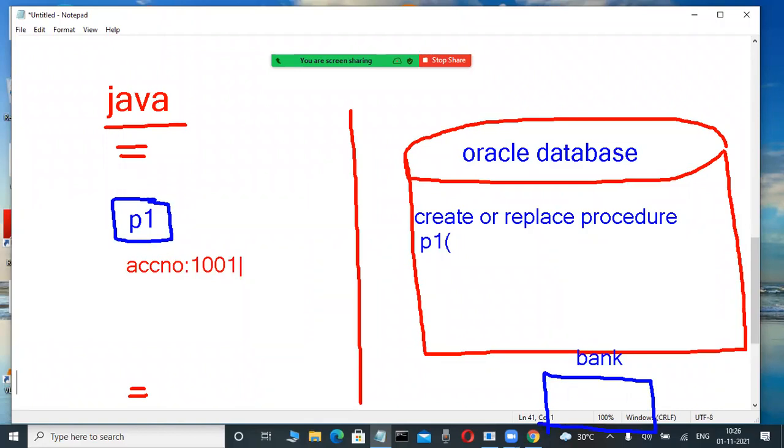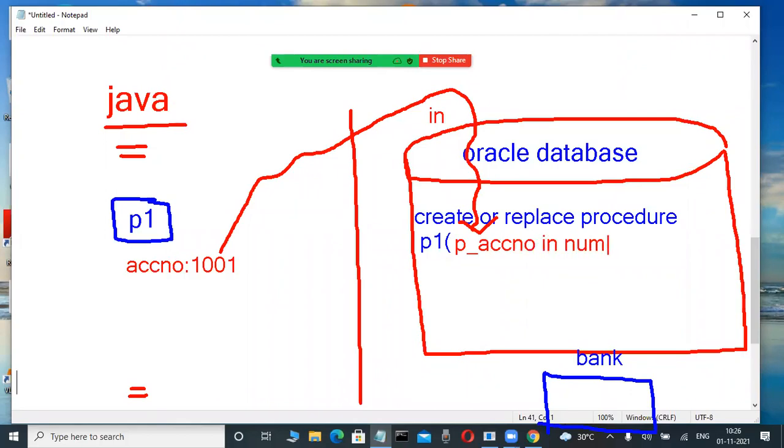Whenever they pass this account number, it is received by your procedure through parameters. That much powerful. In every database, in PL/SQL also, IN and OUT, so many parameters are there. Suppose this is p_account_number, something you write as an IN parameter. This parameter receives the account number. But I also want that account's balance and the account holder's name. Those details I want to return to your Java front-end application.